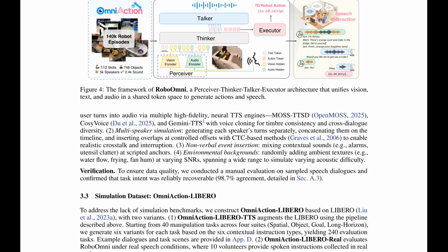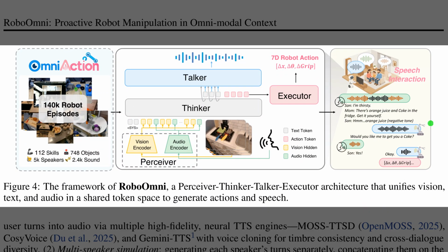Well, Figure 4 presents the whole control pipeline, showing how perception, reasoning, talking, and execution connect to act on intent. A shared token space means audio, vision, and text become compatible units so one model can reason across them. The perceiver embeds signals, the thinker decides, the talker replies in speech, and the executor outputs 7 degrees of freedom actions. The left panel highlights OmniAction scale, while the right panel illustrates a dialogue where the robot confirms intent before moving.